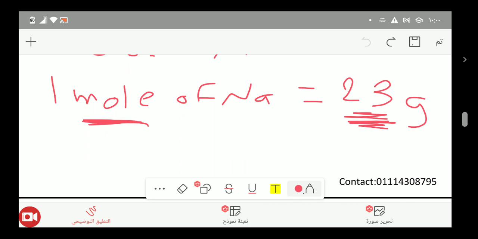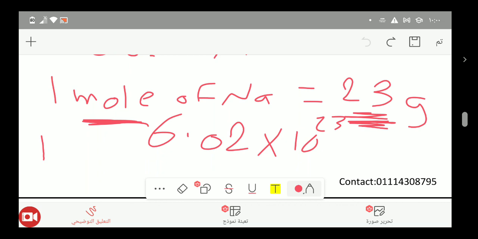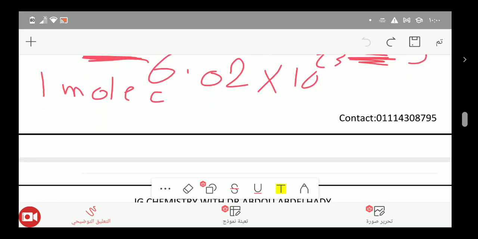So the number of moles, or 1 mole, equals the mass of a certain number of particles, which is put as 6.02 times 10 power 23 molecules. So 1 mole of any atom equals its atomic mass. 1 mole of any molecule or compound,